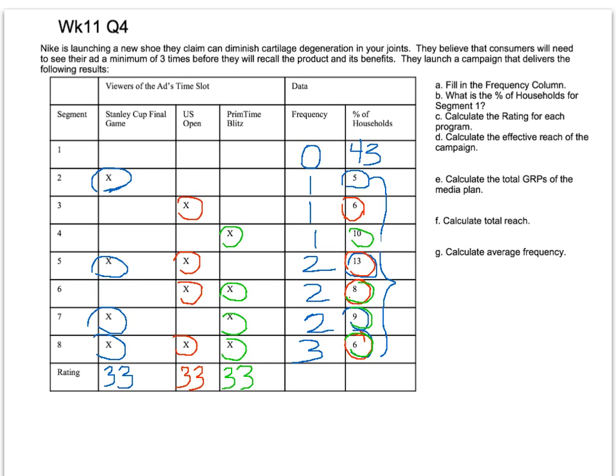The next question asks us for the effective reach of the campaign. So the effective reach of the campaign essentially is the percentage of the population that has seen the ad a minimum of 3 times. So those that have seen the ad 3 times or more. Well, the only segment that has 3 X's, meaning they've seen the ad 3 times, would be segment 8, representing 6% of the population. So the effective reach for the campaign is 6.